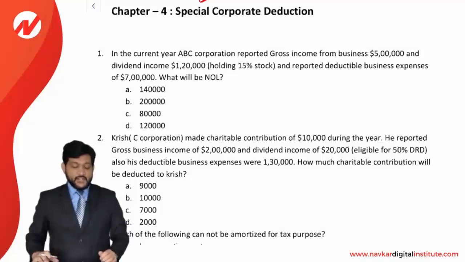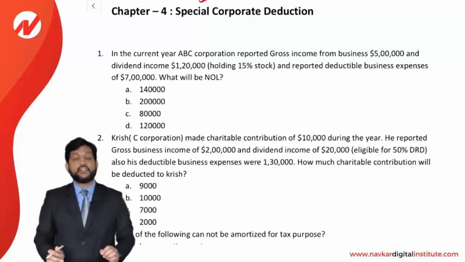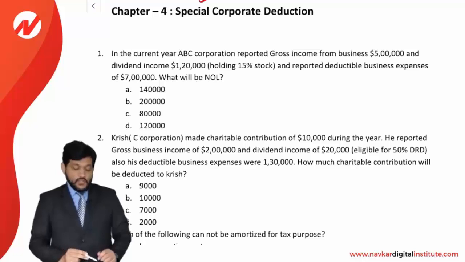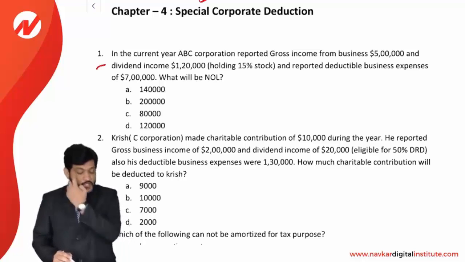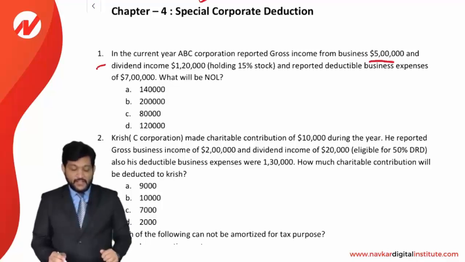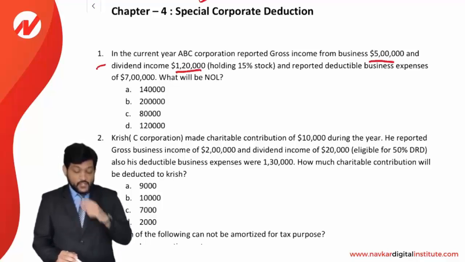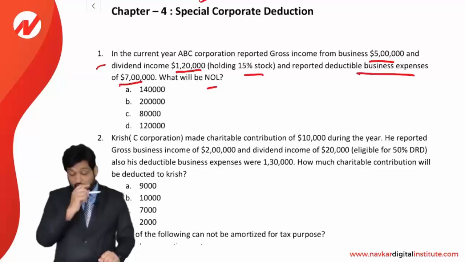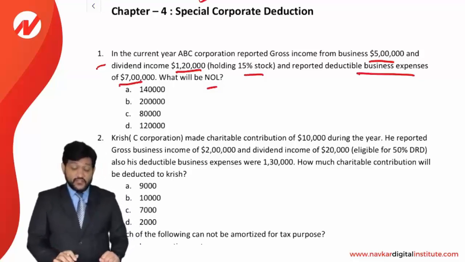Now friends, let us discuss the MCQs of chapter number 4, Special Corporate Deduction. We've already seen the theories on it, so now let's see the MCQs. Question number 1. In the current year, ABC Corporation reported a gross income from the business of 5 lakhs and a dividend income of 1,20,000, holding a 15% stock, and reported a deductible business expense of 7 lakh. What will be the NOL? They are asking for the net operating loss.